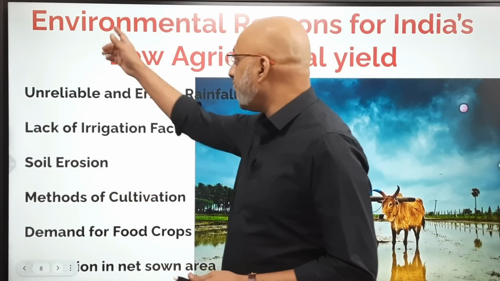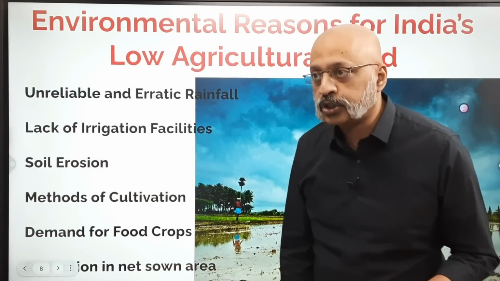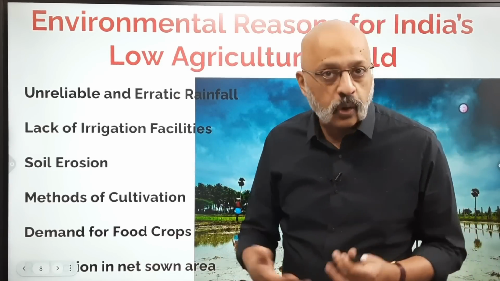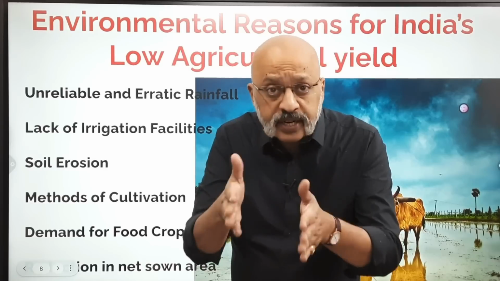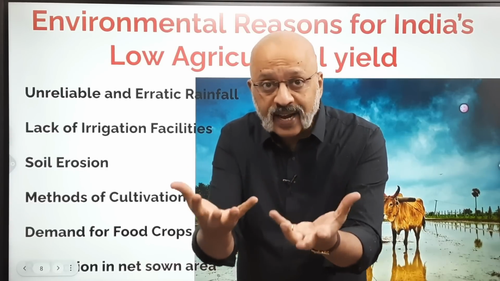Third environmental factor is soil erosion. Now, soil erosion, what is the effect of soil erosion? You understand what is soil erosion? I mean, you would have read it in the earlier chapters in geography. That is when soil, the top layer, etc., keeps on getting denuded because of various other factors. And as a result of which there is soil erosion. So that results in loss of valuable cropland, right? It decreases the fertility of the soil. The soil is not fertile enough to be able to support the crops with the necessary nutrients, right?